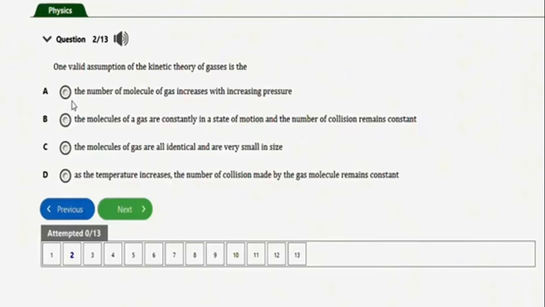Okay, so in this question we are looking for a valid assumption. So guys, the correct option to this question will be option C. This is a valid assumption. The molecules of gas are all identical and are very small in size. So that will be the correct option to this question. Let's go to the next repeated question, which is this one.